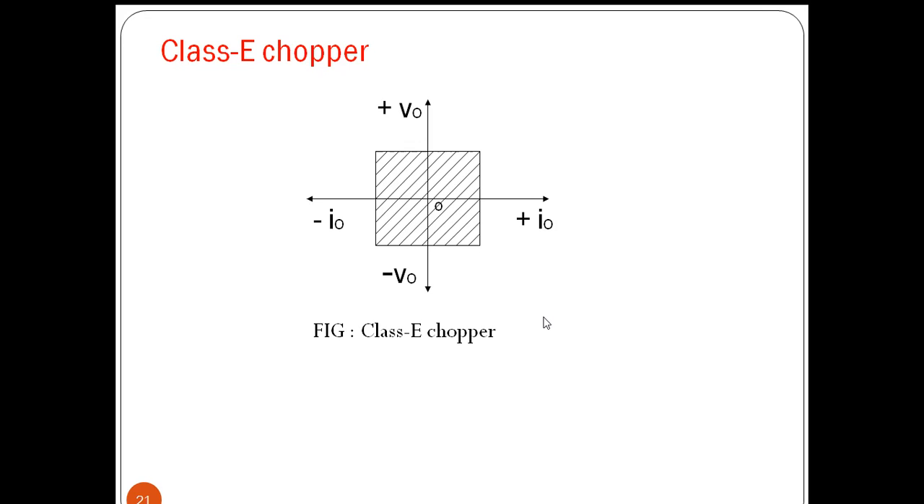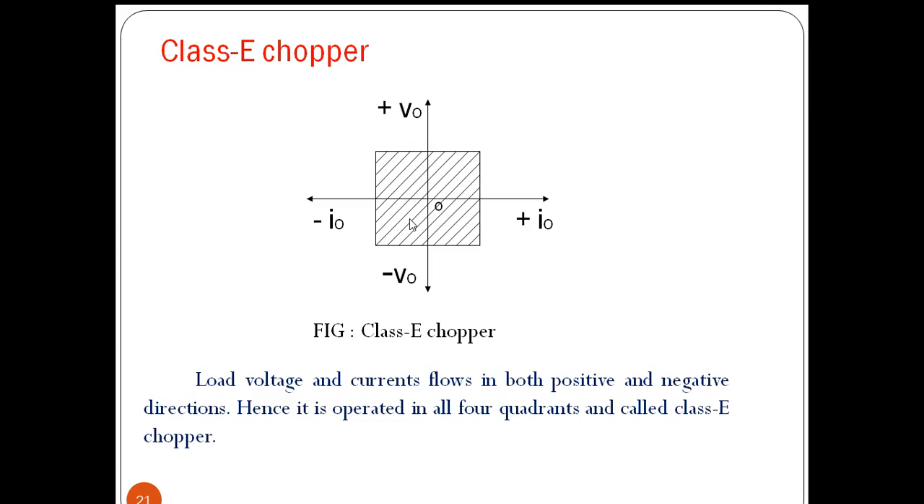So next one is class E chopper. It is also called an all quadrant chopper. So in this we are getting operation in all the quadrants. First, second, third, fourth. All the quadrants we are getting operation. Load current and voltage flow in both positive and negative directions. Hence it operates in all four quadrants, and is called a class E chopper.